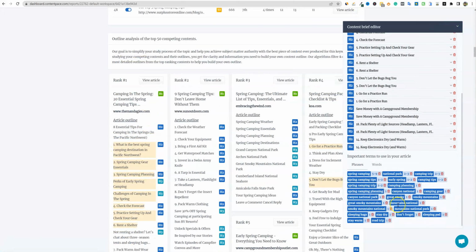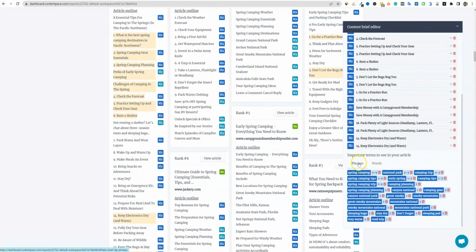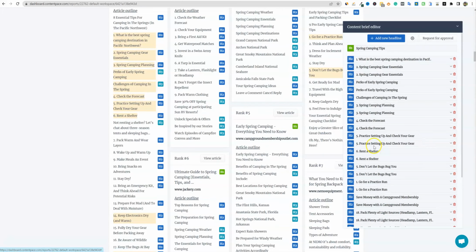So just like that, in just a couple seconds, you're going to have all of the H2s right here. You can move these right here. You can move it and make it an H3 if you want, fully customizable. And then you can come down here, and I love how this automatically puts the phrases and the words. Then you come up here and copy this to the clipboard or share with a URL.